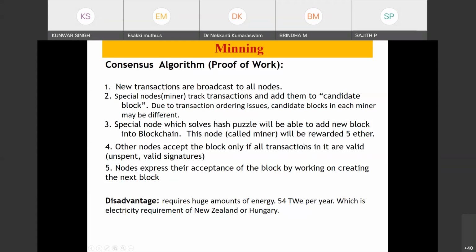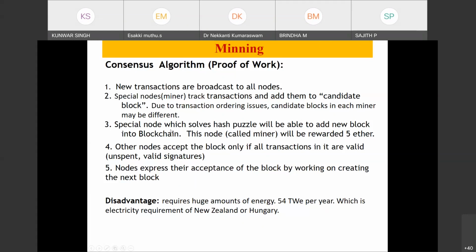And they will be rewarded. Here the reward is less, I think. It will be rewarded 5 Ether. Okay, so here the new transactions are broadcast to all the nodes, and the special node tracks the transactions and adds them into a candidate block. The node that solves the puzzle will be able to add the new block into the blockchain.